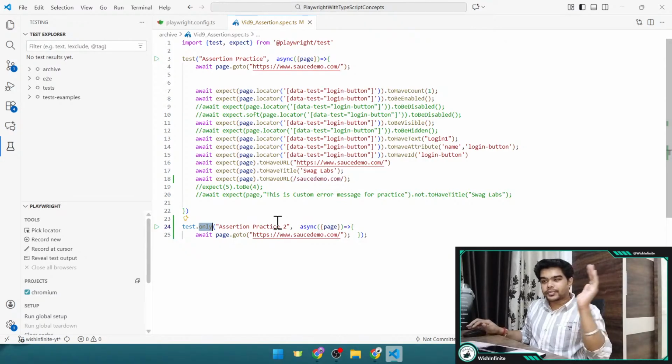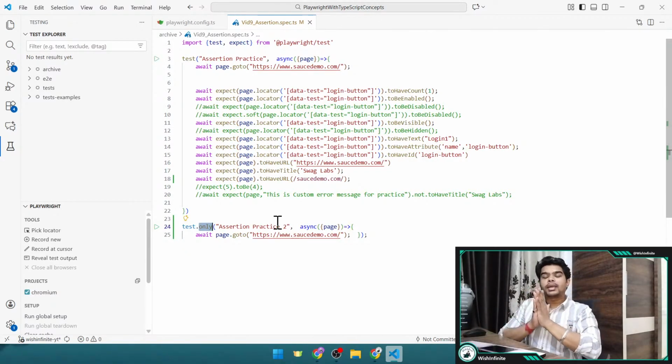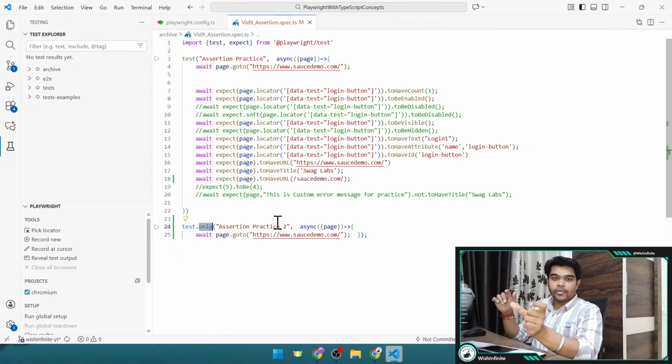Now let's say during your development you have put this only, but by mistake you pushed this code onto the Git repository where your continuous integration CI/CD pipeline is there, right? And if you have committed it and it got merged also, it will execute this particular test, and if it passes, your pipeline will pass also.